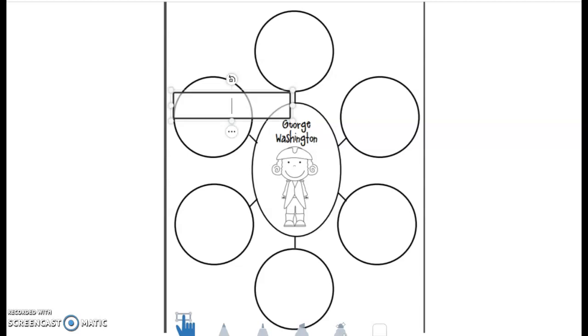So I'm going to think about some facts I learned. Well, I remember that he was the first president. So I'm going to type that, and then I'm going to move it to my bubble. First president. He was the first president of the United States. So see, I didn't write a complete sentence. I just wrote a key detail fact to help me remember about George Washington.